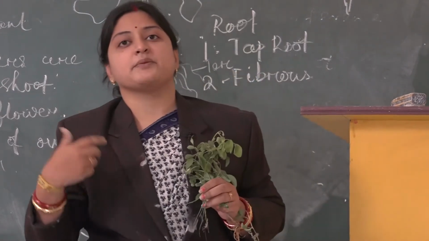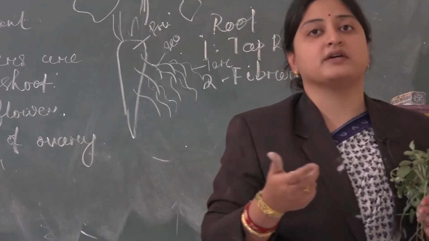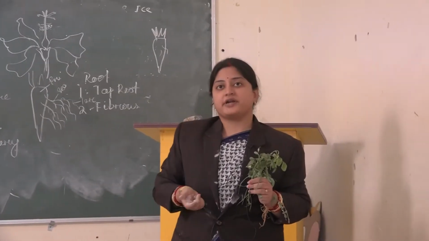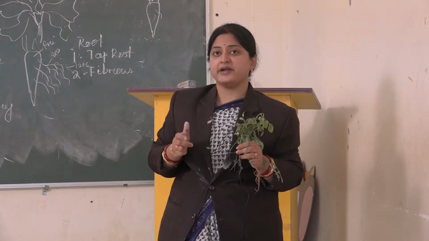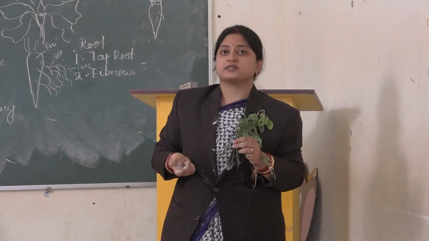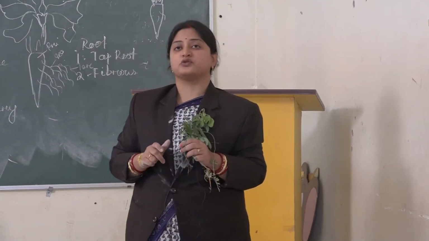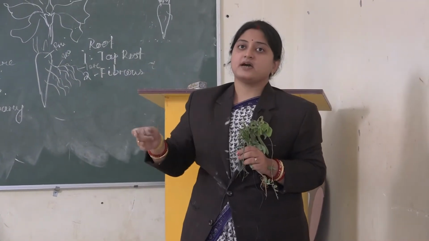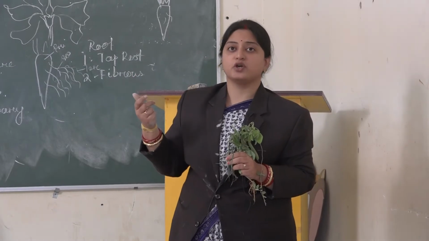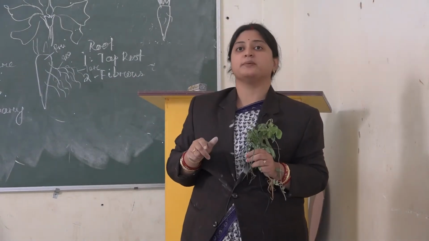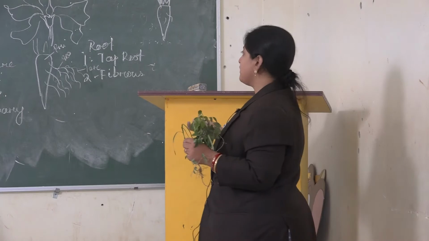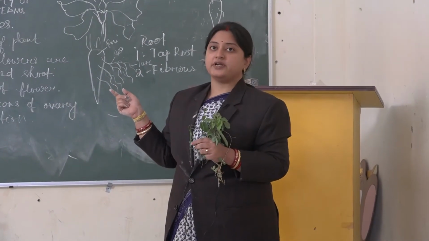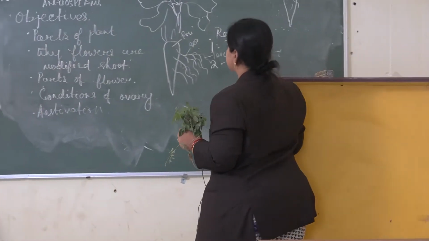Those roots which are modified to perform other activities like storage. In case of carrot or radish, the root is modified to store nutrients. So that is a storage root. In case of the banyan tree, stems are modified to form roots which provide support to the plant. That is otherwise known as prop root. So that is a kind of adventitious root. These are the three types of root.